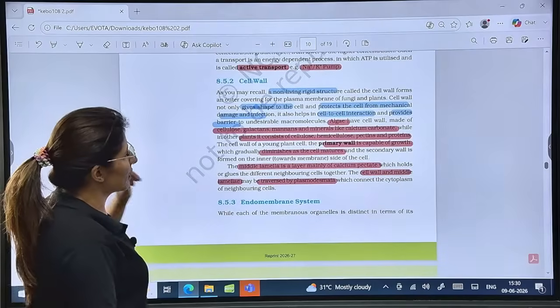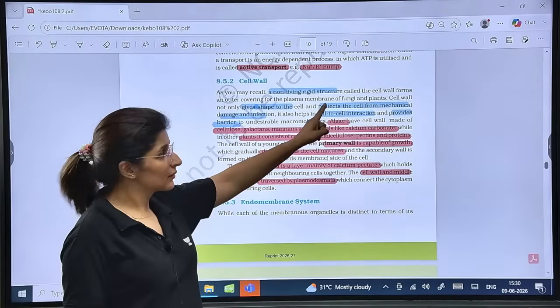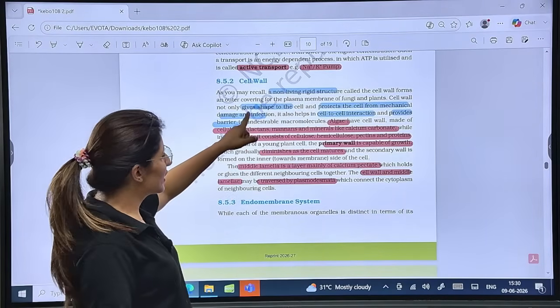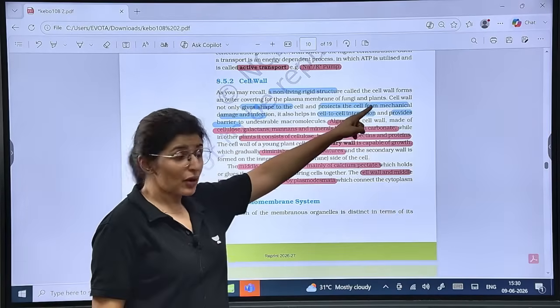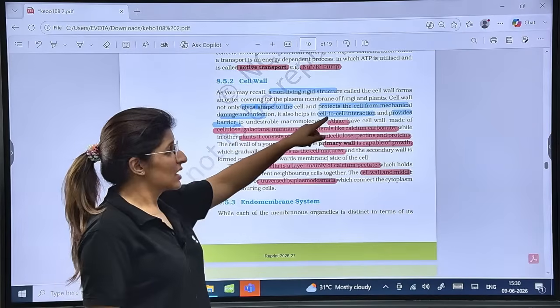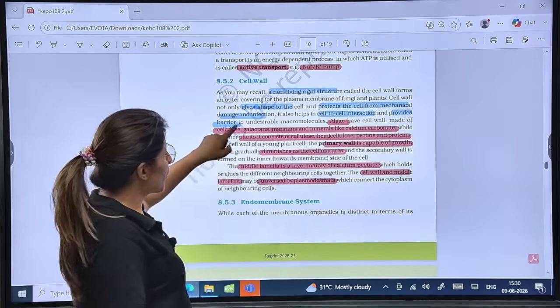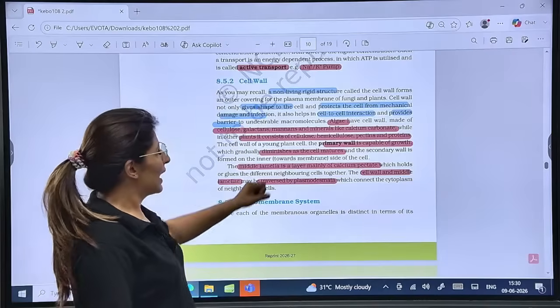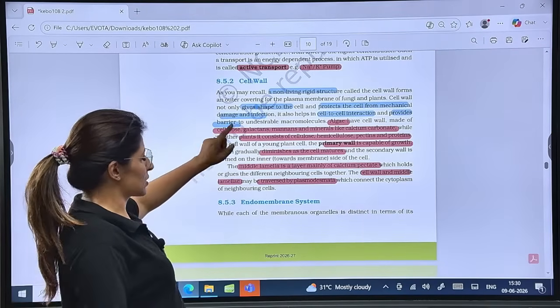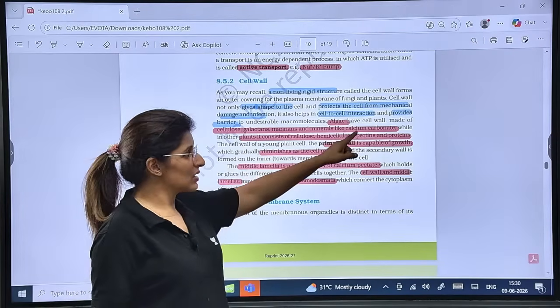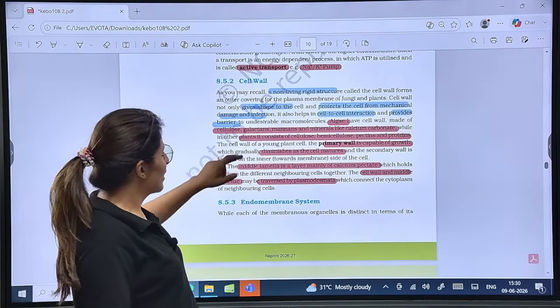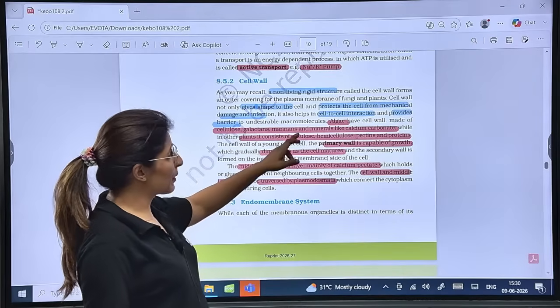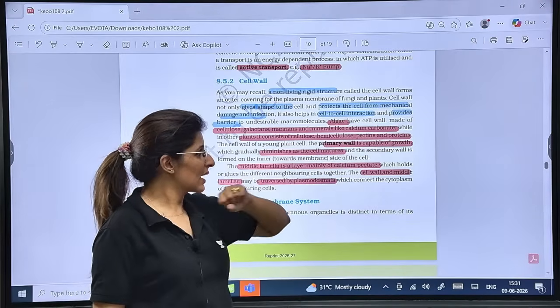Let's talk about the cell wall. It is non-living. It is rigid, gives shape to the cell, and protects the cell from mechanical damage and infection. It helps cell to cell interaction, provides a barrier, and also prevents the cell from bursting. We have read that, right? The algal cell wall is made up of cellulose, galactans, mannans, and minerals like calcium carbonate, while the plant cell wall is made up of cellulose, hemicellulose, pectins, and proteins.